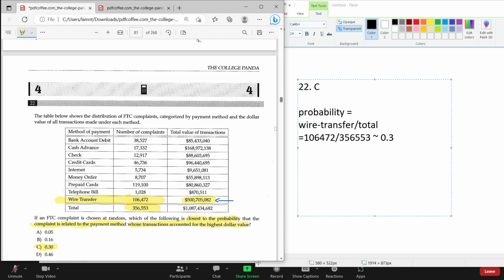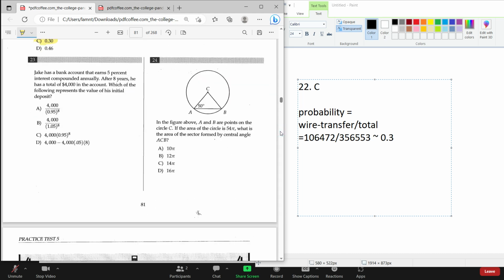Alright, for number 23, let's see. Jack has a bank account that earns 5% interest compounded annually. After 8 years, he has a total of 4,000 in his account, which represents the value of his initial deposit.